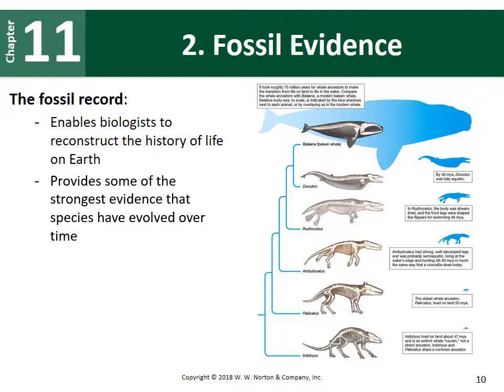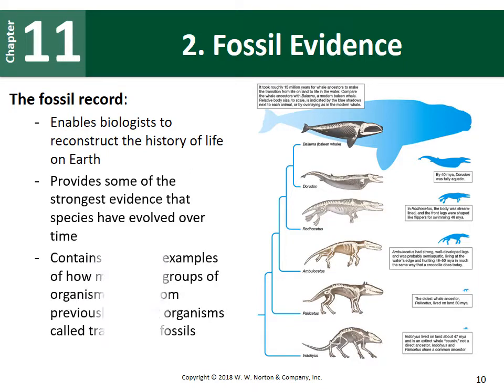In addition, we can see that some organisms have lived for a very long time, whereas other species arose and went extinct very quickly. So it's a very good way to see how Earth has changed and how living things have changed over long periods of time.